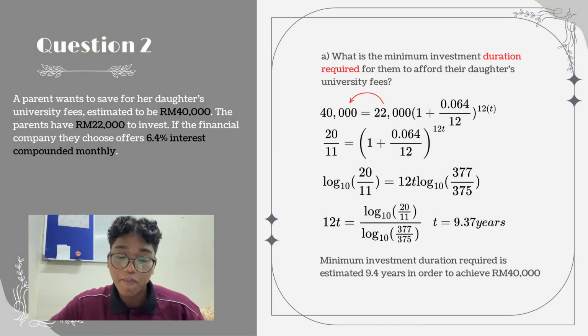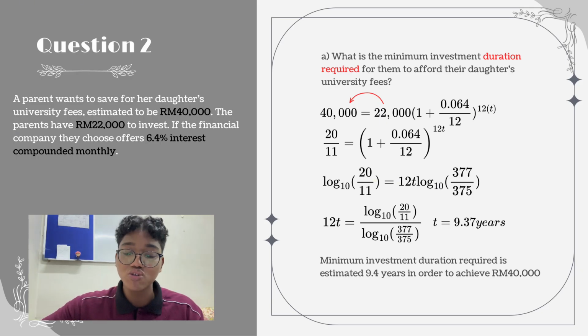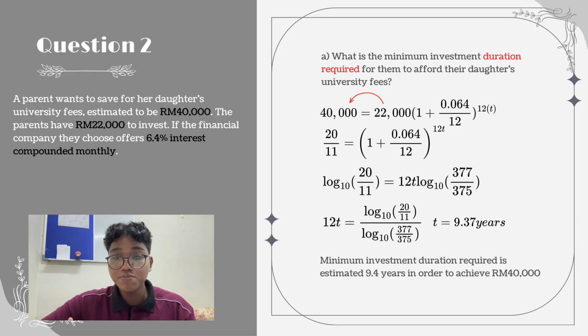For question 2, a parent wants to save for her daughter's university fees, estimated to be 40,000 ringgit. The parents have 22,000 ringgit to invest. If the financial company they choose offers 6.4% interest compounded monthly, what is the minimum investment duration required for them to afford their daughter's university fees? So the S we can get from the information is 40,000 ringgit. The principal or the initial amount is 22,000 ringgit. The rate is 0.064 and it is compounded monthly.